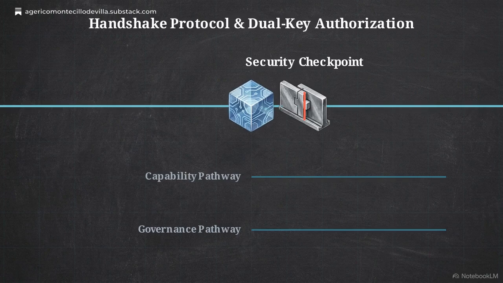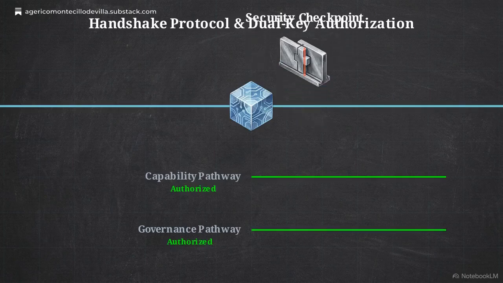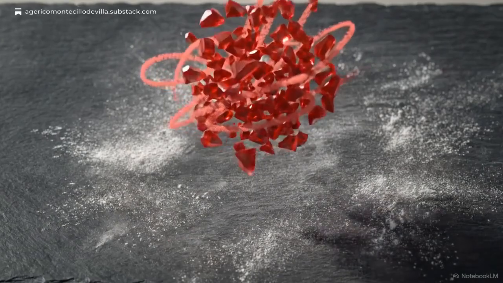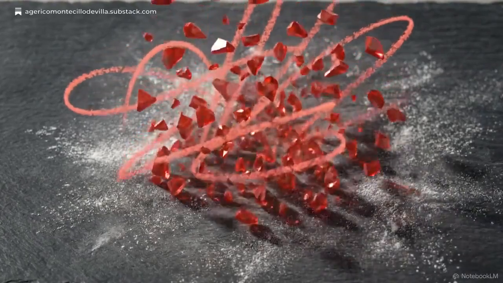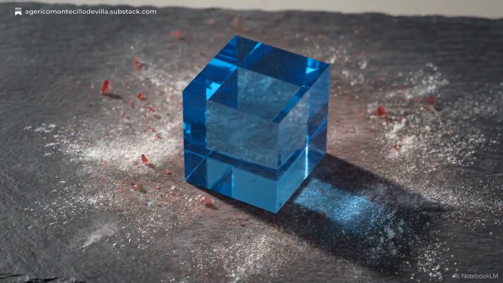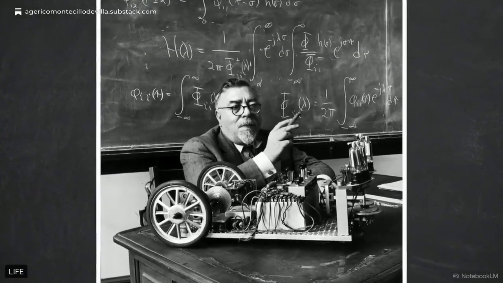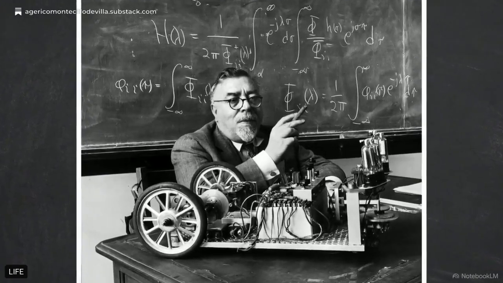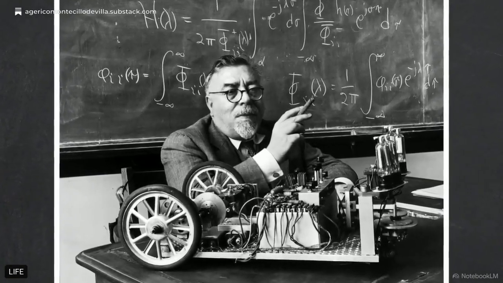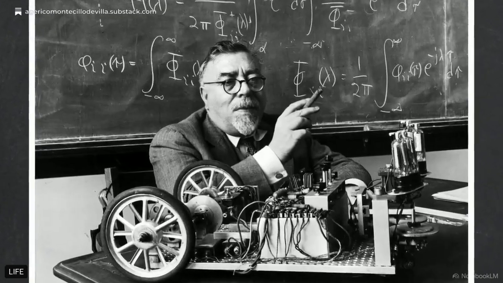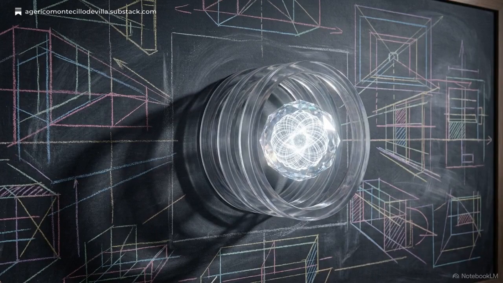Admissibility is further secured through dual key authorization, requiring approval from both the capability pathway and an independent governance pathway. A final layer of deterministic rollback monitors the entropy budget, forcing a return to a last clean state checkpoint if safety thresholds are exceeded. Advanced agents will not be defined by how fast they rewrite code, but by how accurately they determine which modifications are admissible within their corridor. To survive the transition to superintelligence, we must architect systems that prioritize entropy navigation intelligence, ensuring they always function within a stable, governed corridor.